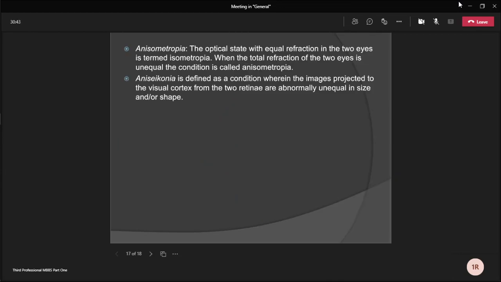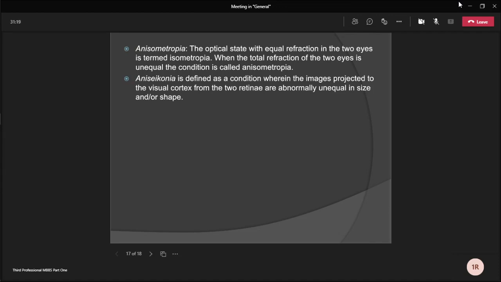Next is anisometropia and anisoconia. What is anisometropia? Isometropia is the optical state with equal refraction in two eyes. When the total refraction of two eyes is unequal, then the condition is called anisometropia. Etiology: it is mainly congenital or developmental due to differential growth of the two eyeballs.